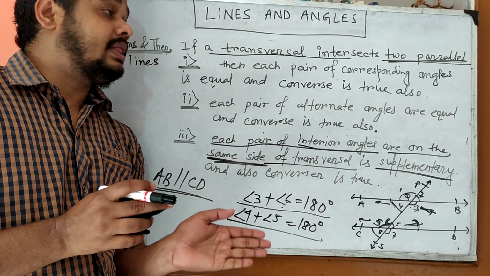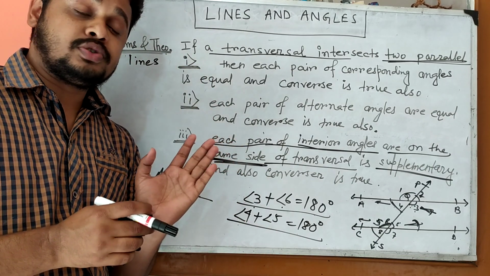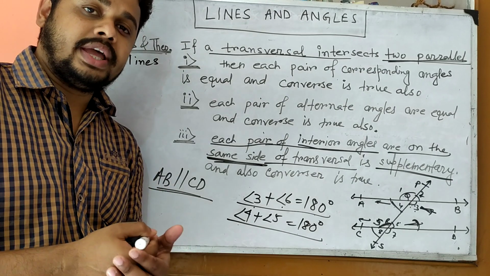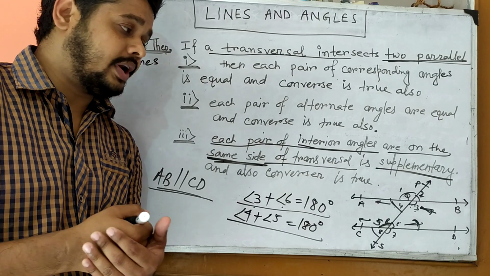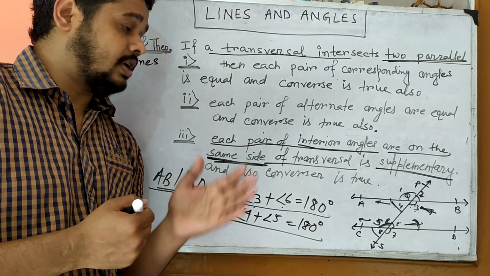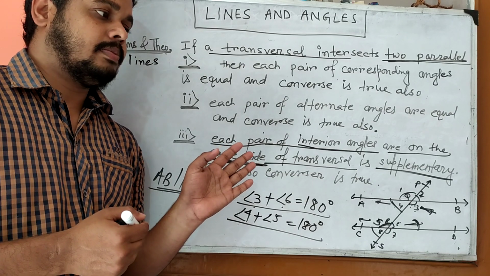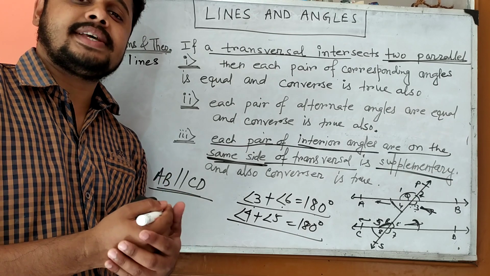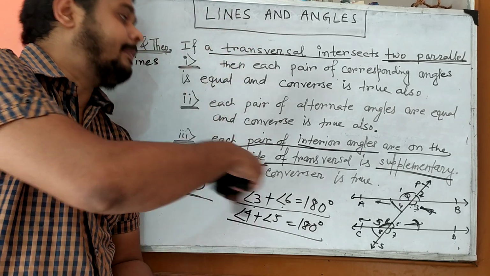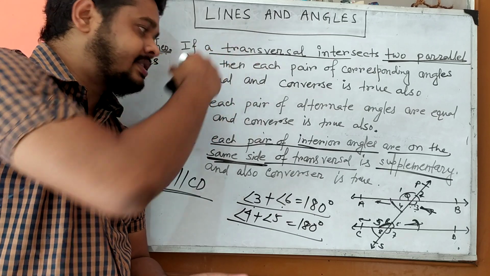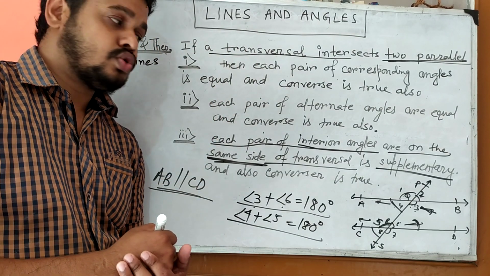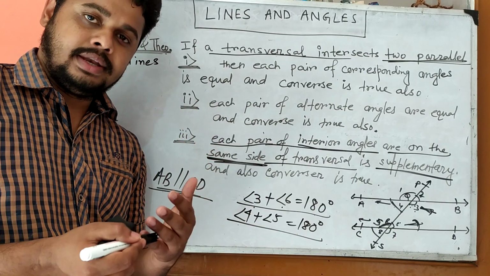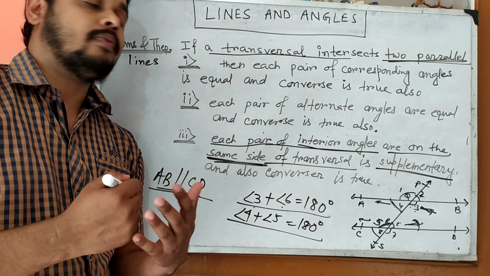Try to understand all these theorems and axioms very carefully, and draw the figure and try to clarify for yourself. Then it will be better for you. It is a very important property for alternate interior angles, corresponding angles, transversal angles. And the next exercise depends totally upon all these theorems and axioms. So understand all these theorems and axioms very carefully, and in the next class we will solve the problems of the next exercise.